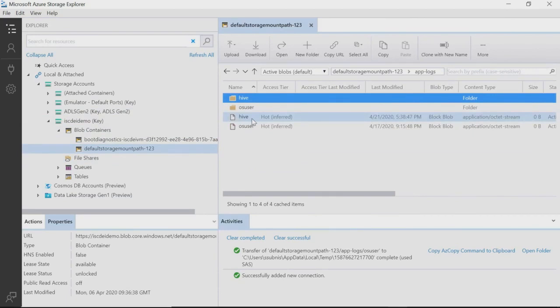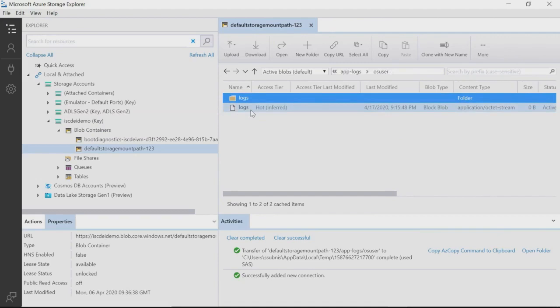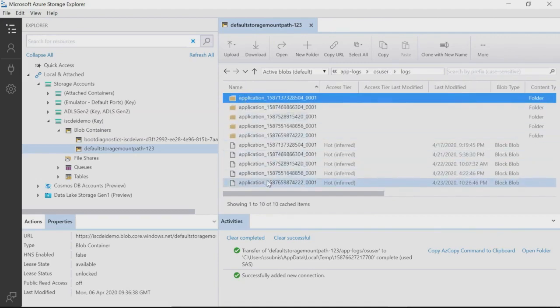There are two folders. One is Hive and another one is for OS user. This OS user is my DIS user with which I ran the mapping in the cluster workflow. This folder will have all the application logs for the mapping which I ran using ephemeral cluster.